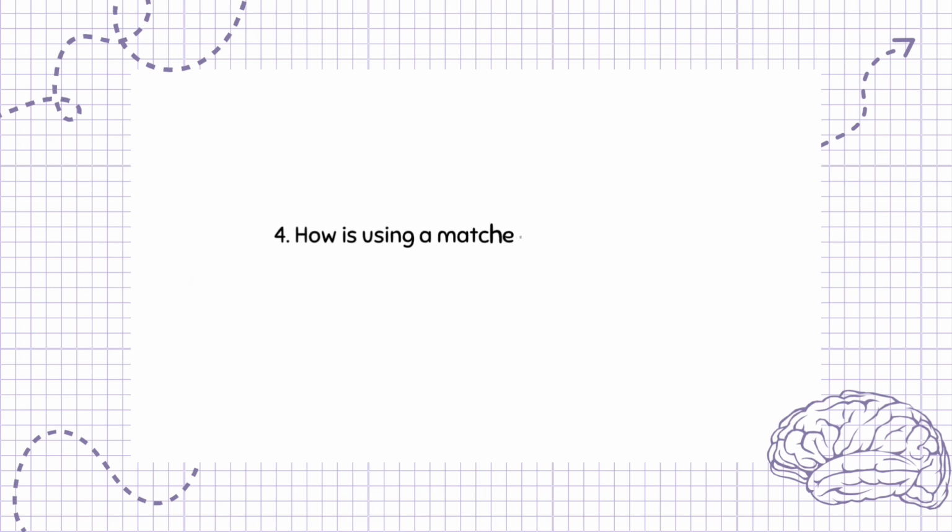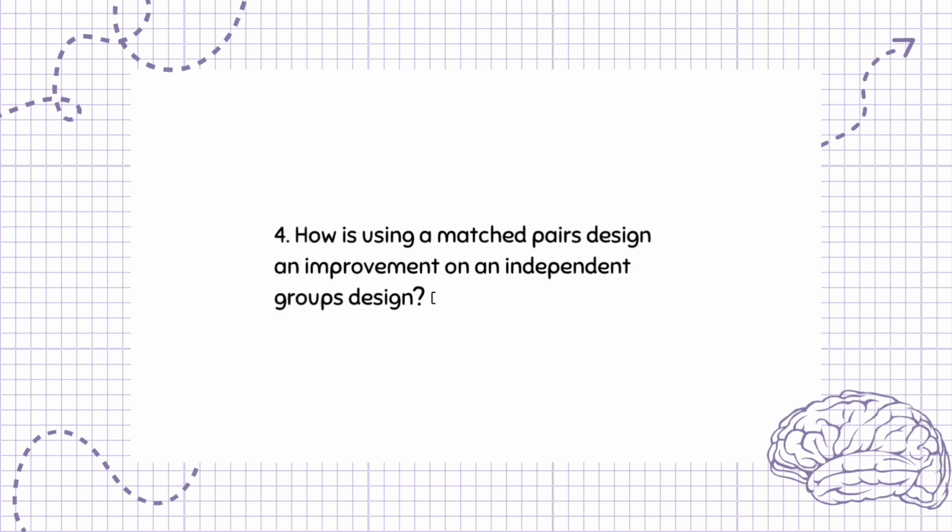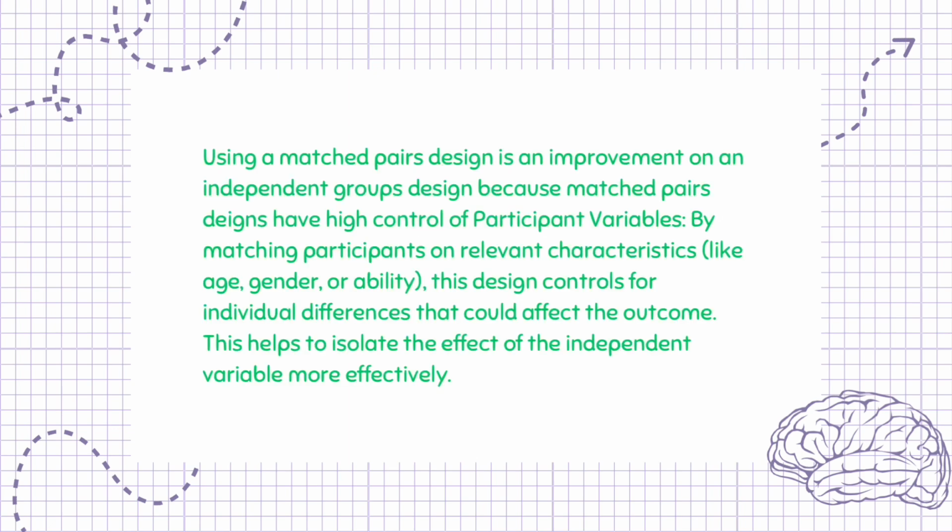Question 4. How is using a matched pairs design an improvement on an independent group's design? 1 mark. Using a matched pairs design is an improvement on an independent group's design because matched pairs designs have high control of participant variables. By matching participants on relevant characteristics, like age, gender, or ability, this design controls for individual differences that could affect the outcome. This helps to isolate the effect of the independent variable more effectively.